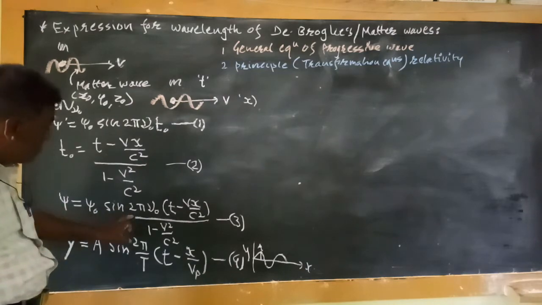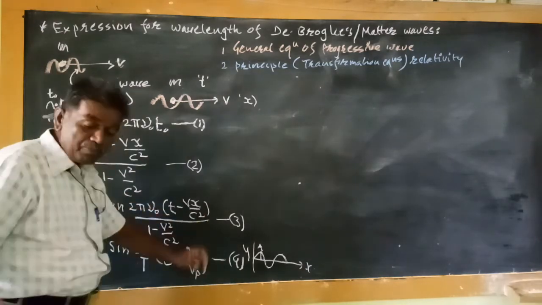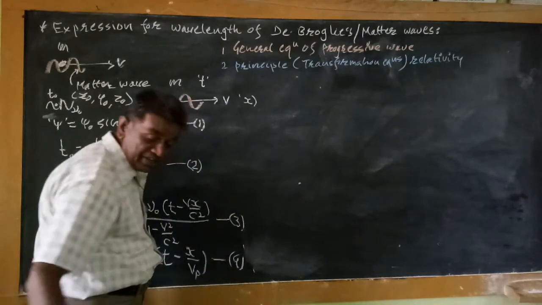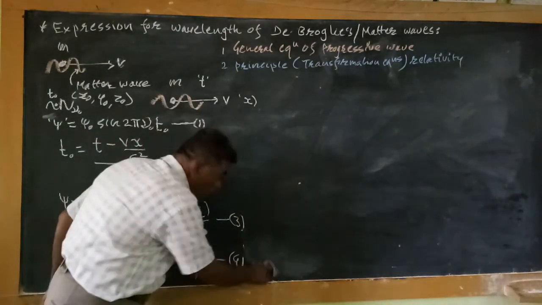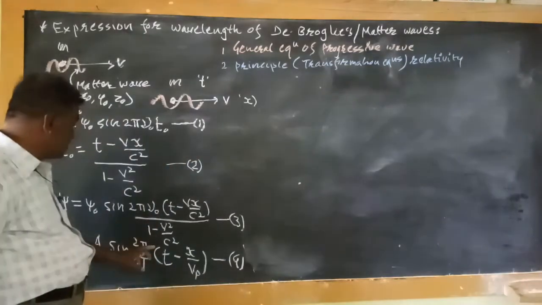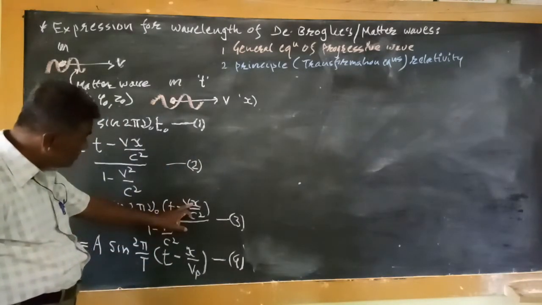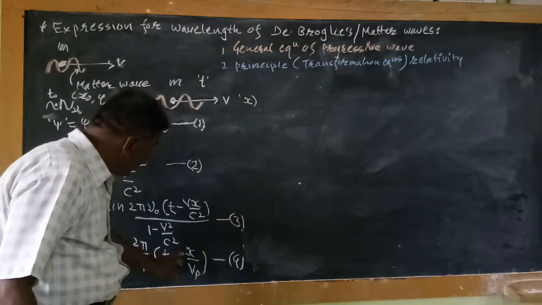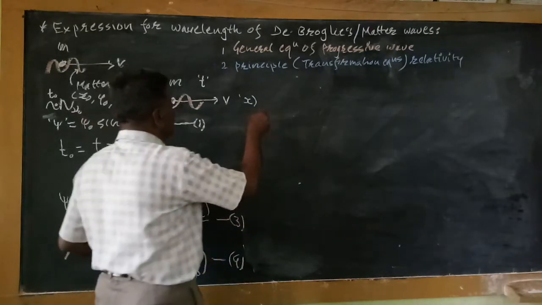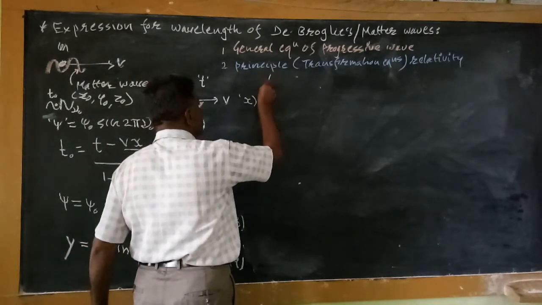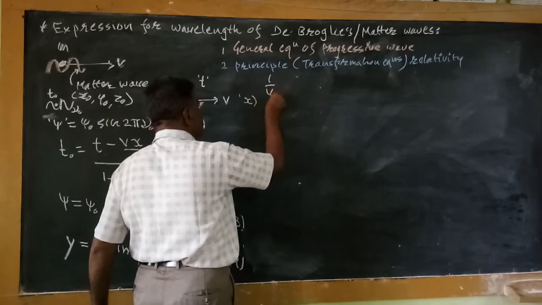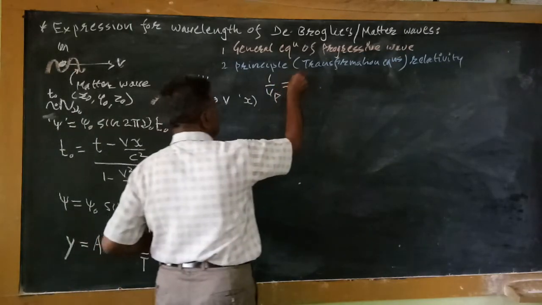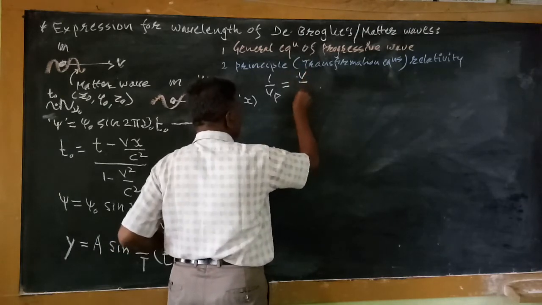Now, by comparing equations 3 and 4, first of all we take the coefficient of x. The coefficient of x is 1 upon Vp, which is equal to v divided by c square.